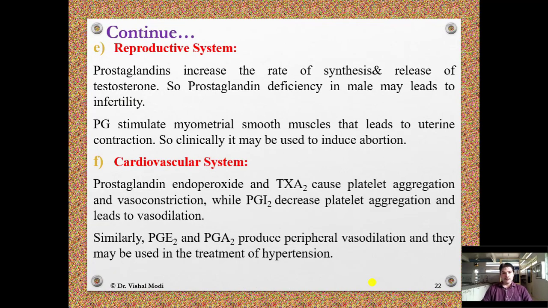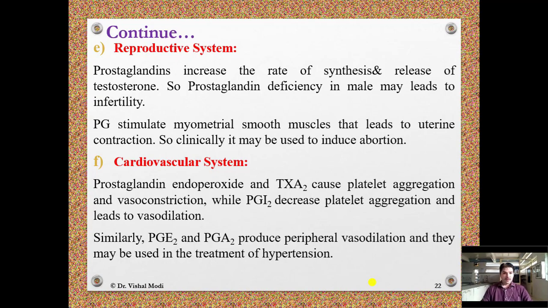Reproductive system: prostaglandins increase the rate of synthesis and release of testosterone, so prostaglandin deficiency in males may lead to infertility. Prostaglandins stimulate myometrial smooth muscles, which leads to uterine contraction. So clinically they may be used to induce abortion.